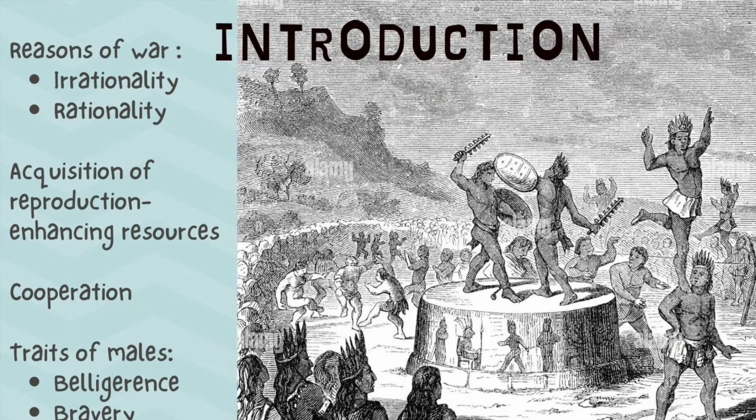There are two main reasons for war: irrationality, because the leader does not realize the real costs of war, and rationality, when the benefits of war are bigger than its costs. The groups fight between them to acquire reproduction and resources for their own group. In order to defeat the other group, individuals need to cooperate between them and follow their ruler. In order to study this cooperation, we assume that males within groups will have two traits, belligerence and bravery.